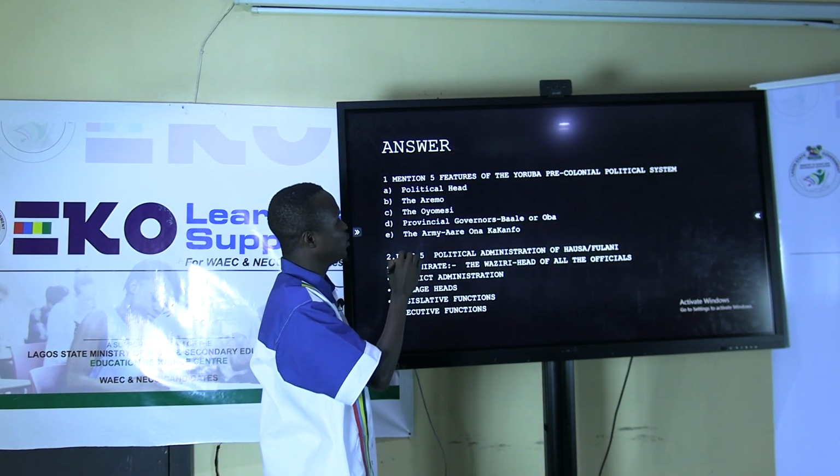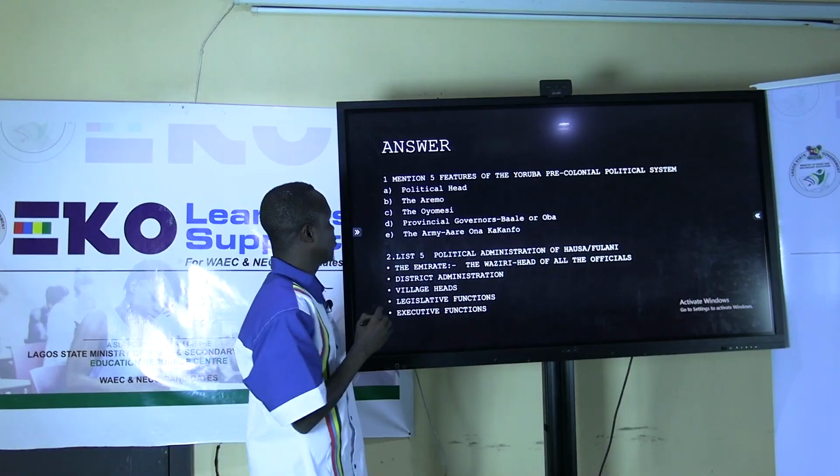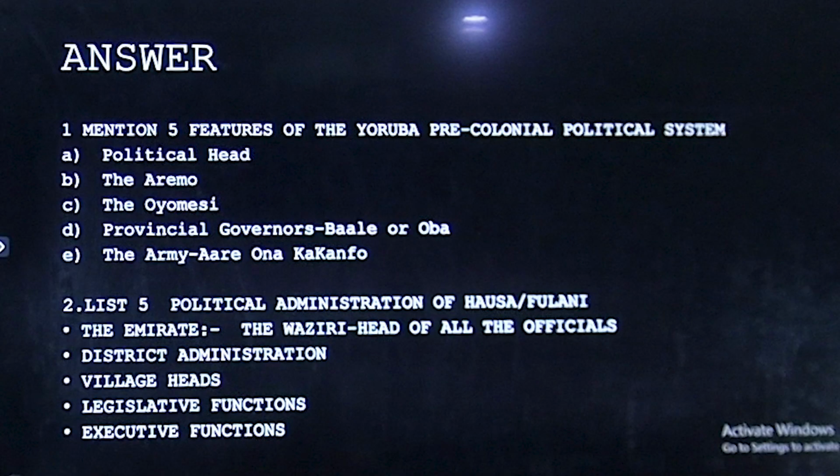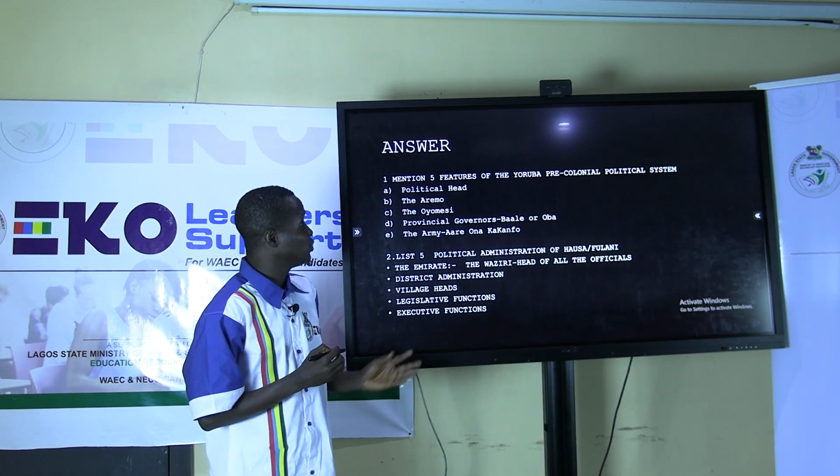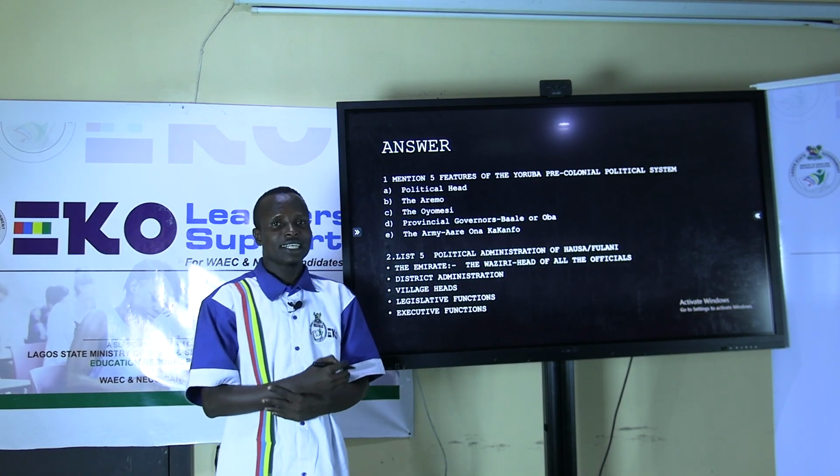Mention 5 features of the Yoruba pre-colonial political system. Number 1, the political head. B, the Aremo. C, the Oyomesi. D, provincial governors, Bale or Oba. E, the army, Are Ona Kakanfo. Number 2 question, list 5 political administrations of Hausa-Fulani. 1, the Emirates, the Waziri, head of all officials. 2, district administration. 3, village heads. 4, legislative functions. 5, executive functions. These are the revision questions for today's class.